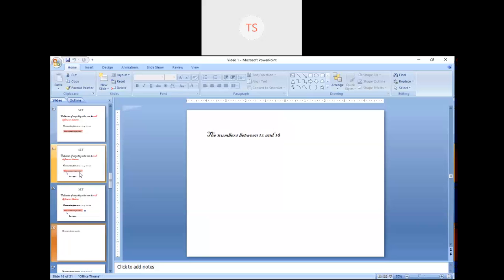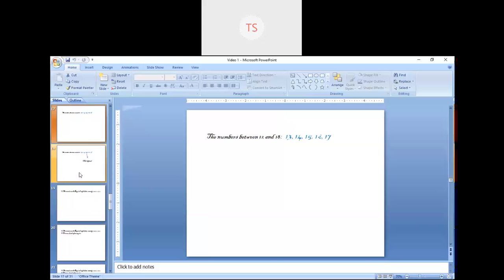Now there is another example, the numbers between 12 and 18. What are the numbers between 12 and 18? 13, 14, 15, 16, 17. For every student the numbers will be the same. So these numbers are well defined.